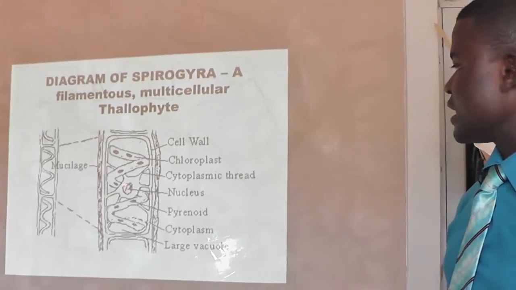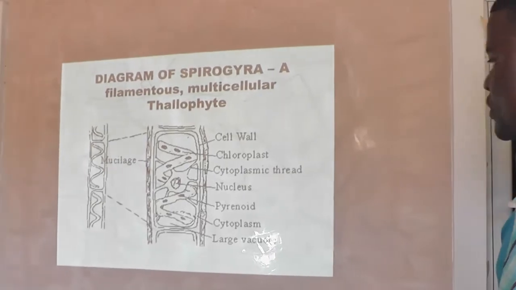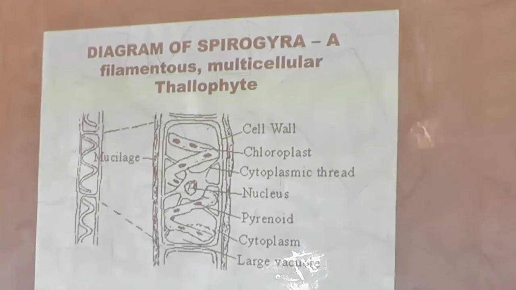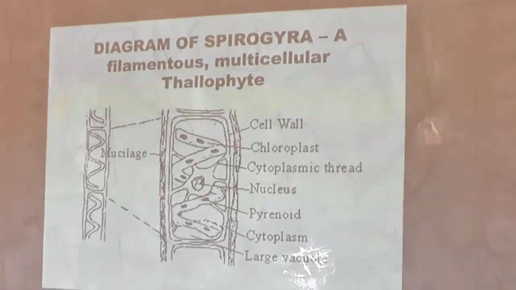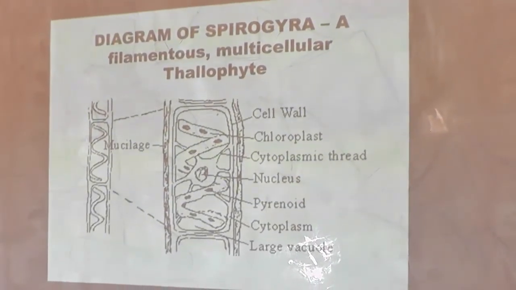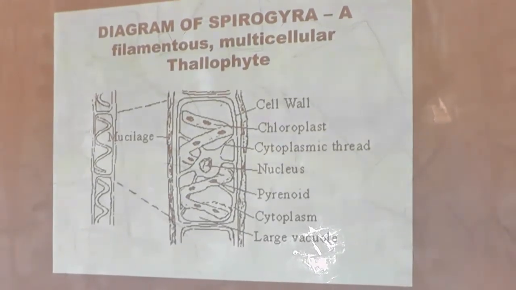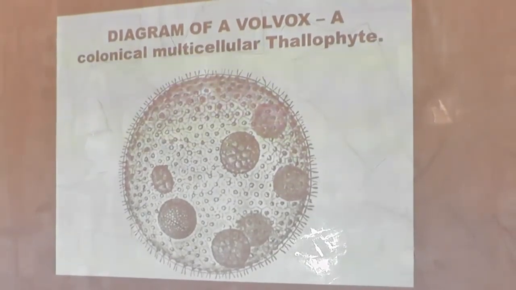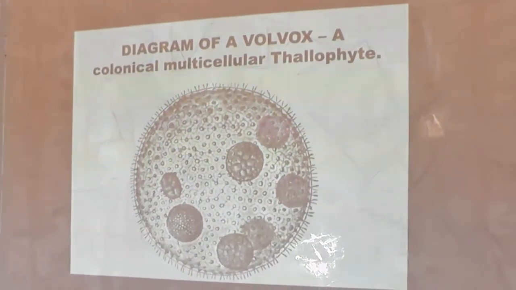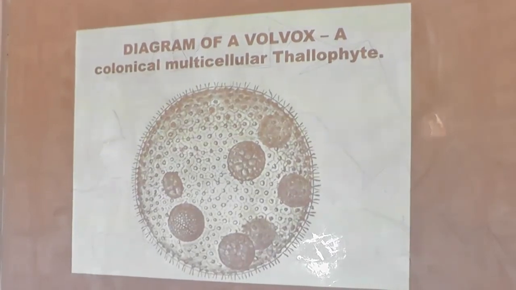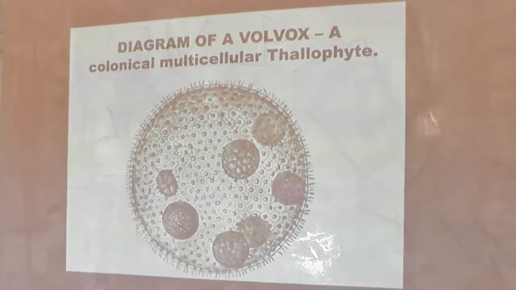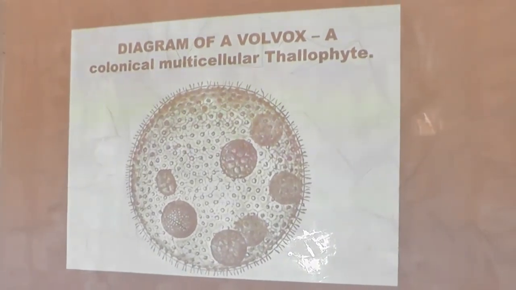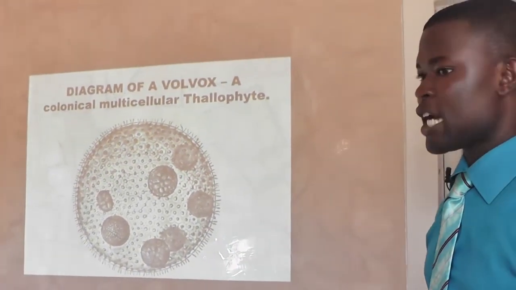Now take a look at this. This is what? Spirogyra. Thank you. So this Spirogyra is a filamentous organism, meaning it is multicellular, but it is a filament. You can draw the diagram and study all the other parts of the organelles later. So this is a Volvox, an example of what? Colonial multicellular Thallophyte. You can also go and study the diagrams and the parts of the cells later.